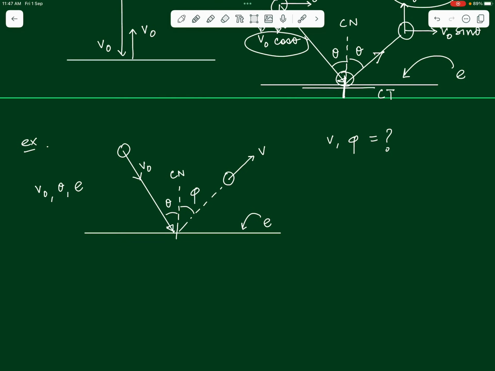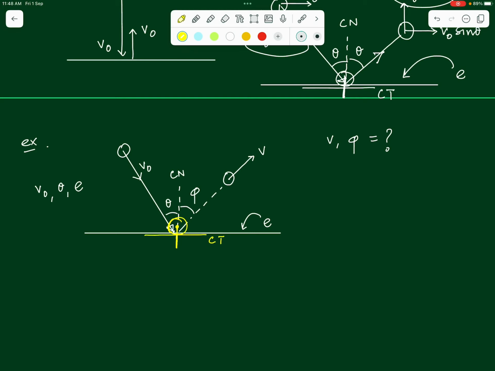The first thing, identify the directions of common normal and common tangent. What is the common normal? When the ball comes and hits the ground over here, if you try to join the center of the ball with the ground, normal to the surface along which the two bodies collide, can we say this vertical direction will come out to be the common normal direction, right? What will be the common tangent then? The direction perpendicular to this common normal direction will be the common tangent direction, right? So this is the common tangent.